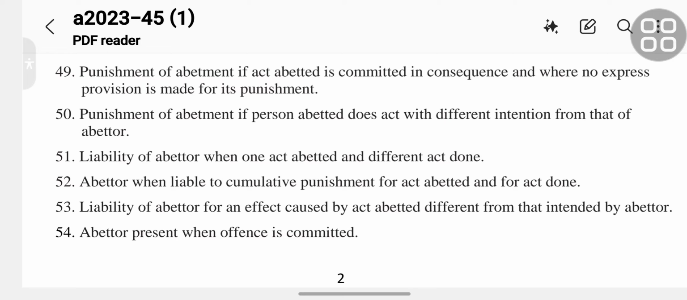Section 50, punishment of abetment if person abetted does act with different intention from that of abettor. Section 51 is liability of abettor when one act abetted and different act done.